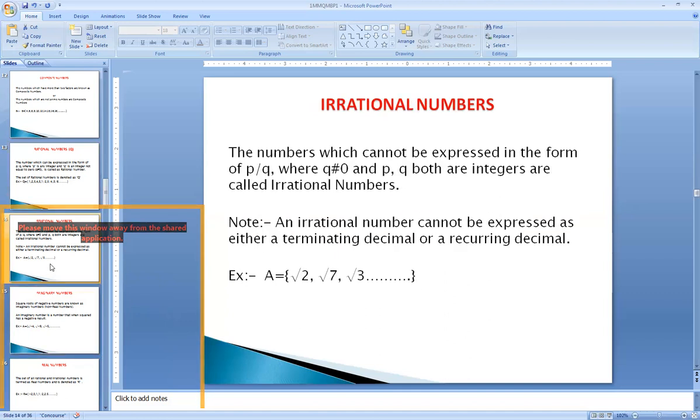Next, opposite to that, are the irrational numbers. The numbers which are opposite to rational are called irrational numbers, or the numbers which cannot be expressed in the form of p by q where q is not equal to 0, or the numbers which cannot be expressed as either a terminating decimal or a recurring decimal. Such kind of numbers are called irrational numbers.